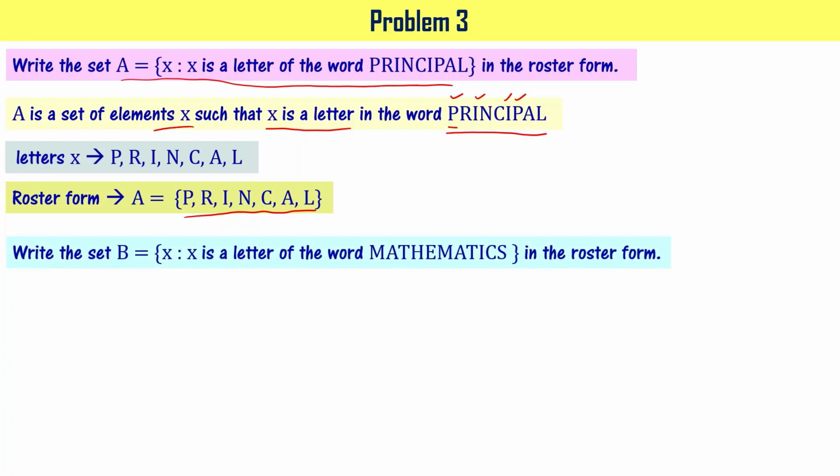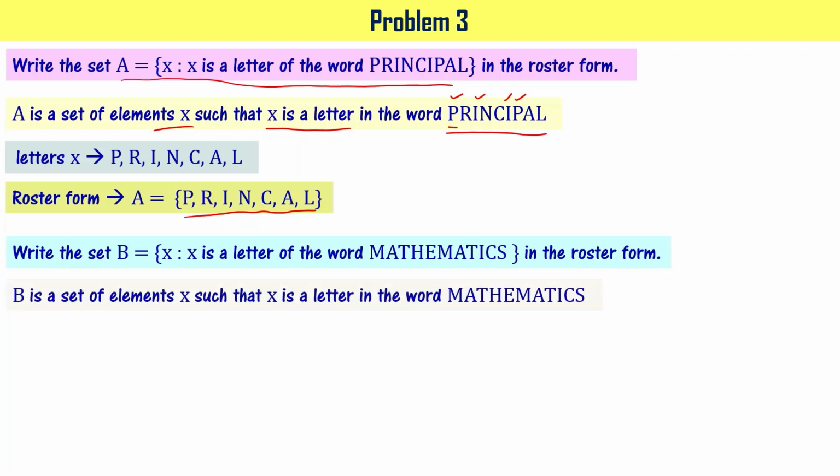Write the set B equal to x colon x is a letter of the word mathematics in the roster form. So I read it as B is a set of elements x such that x is a letter in the word mathematics. X is a letter in the word mathematics. So M, if I include as a letter here, I don't need to include this particular M. That is the whole idea. So letters x can be written now as M-A-T-H-E-I-C-S, right?